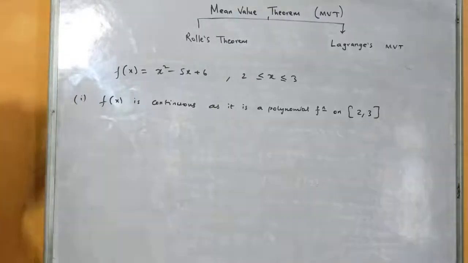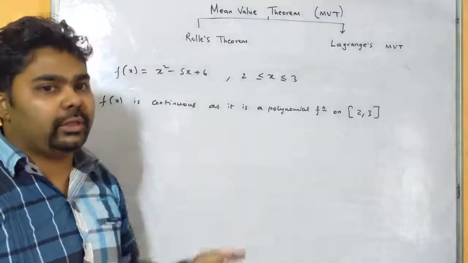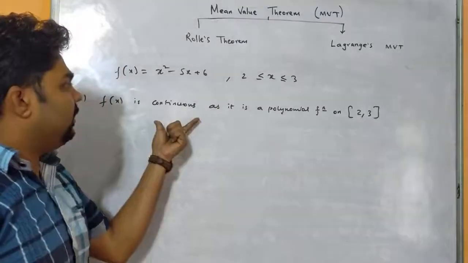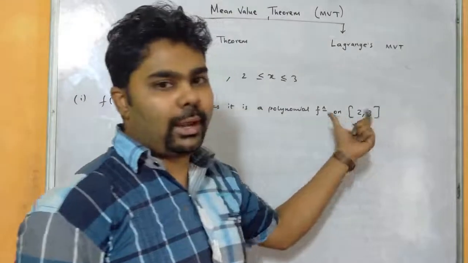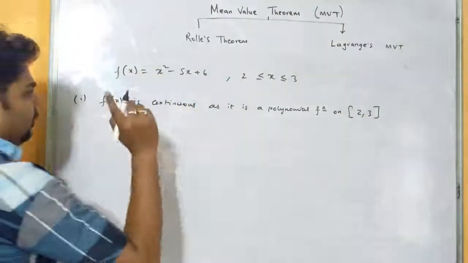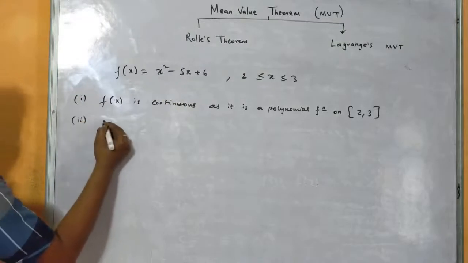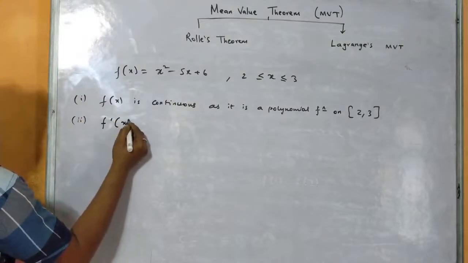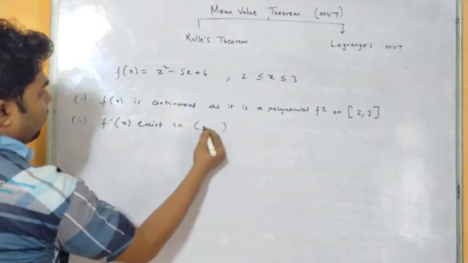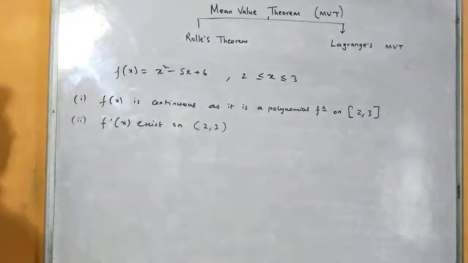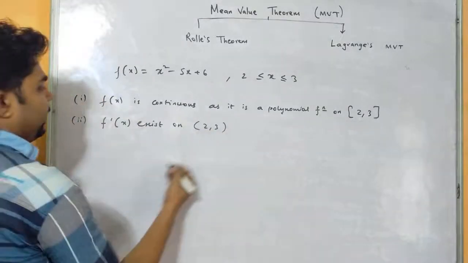You can rewrite this sentence in this way also: f(x) is a polynomial function, so it is continuous, or f(x) is continuous as it is a polynomial function on [2, 3]. So this one you have to mention. The first point is within the closed interval. Now the second point, f'(x) exists on open interval (2, 3). So you can just write this one.